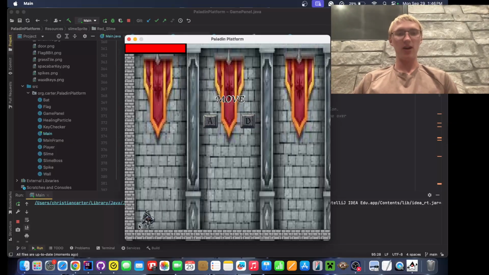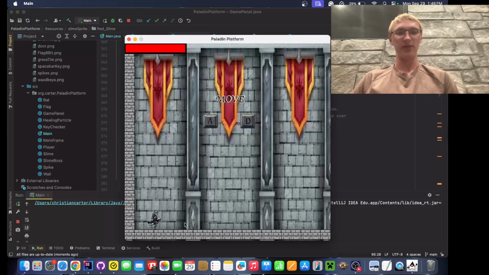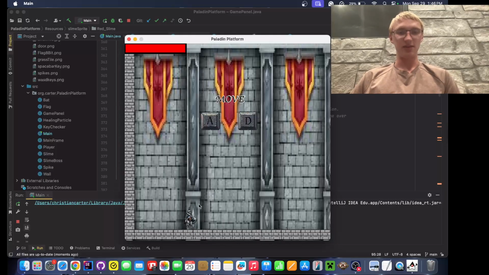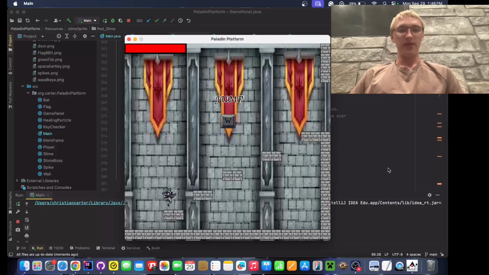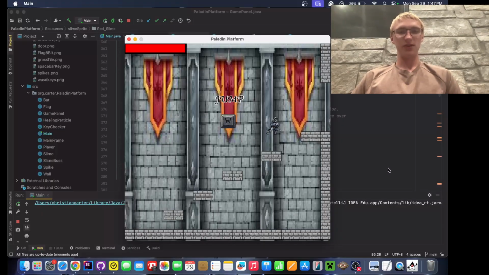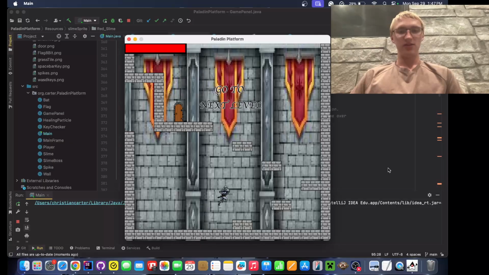Okay, so we got our little paladin right here. As you can see, we have a nice little running animation. We move left and right. We got a nice jump animation. We got a nice attack animation right here. And let's go through the levels. So we're jumping, jumping, jumping, jumping. We can go through, jump some more.